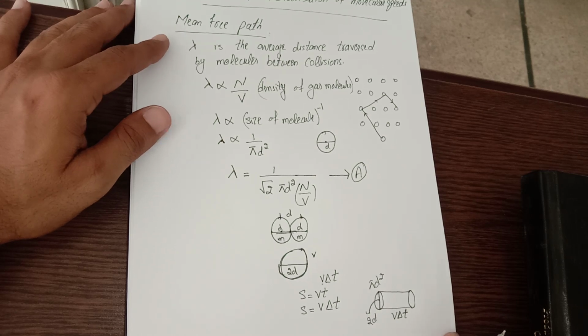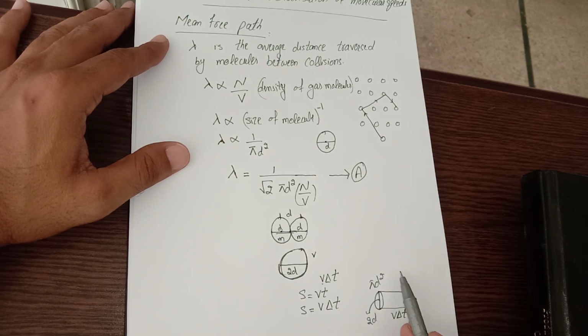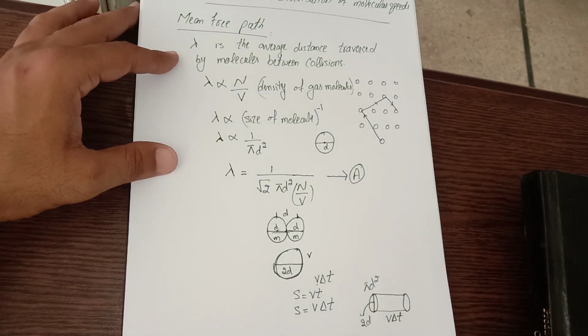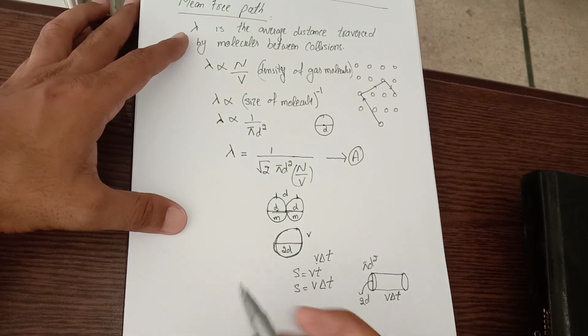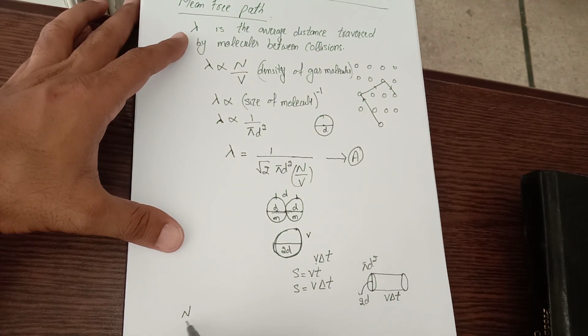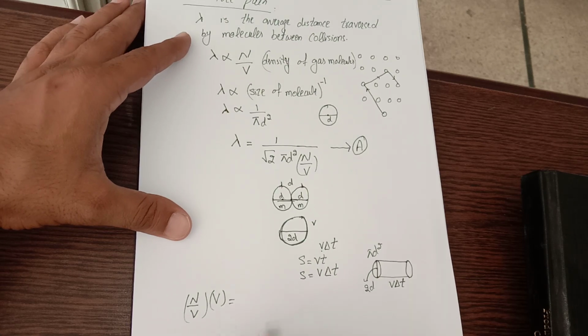When we consider all these moving molecules, they take the form of this cylinder which has diameter 2d, cross-sectional area pi d square, and it traverses a distance of v delta t due to movement of these molecules. Now I am interested once again in calculating number of molecules. If I take number of molecules per unit volume and multiply it with the volume, then the quantity remains as number of molecules in which I am interested in.